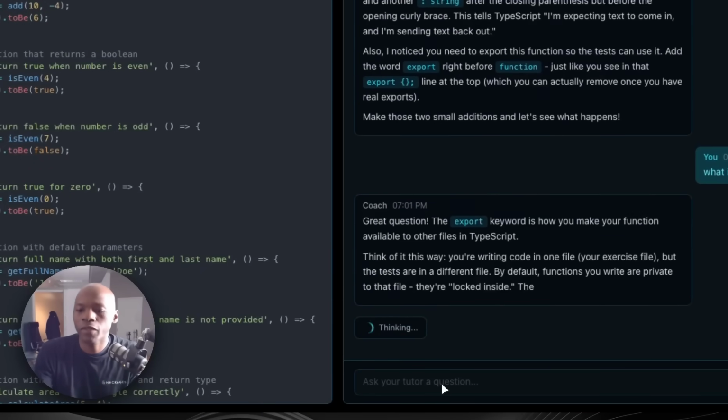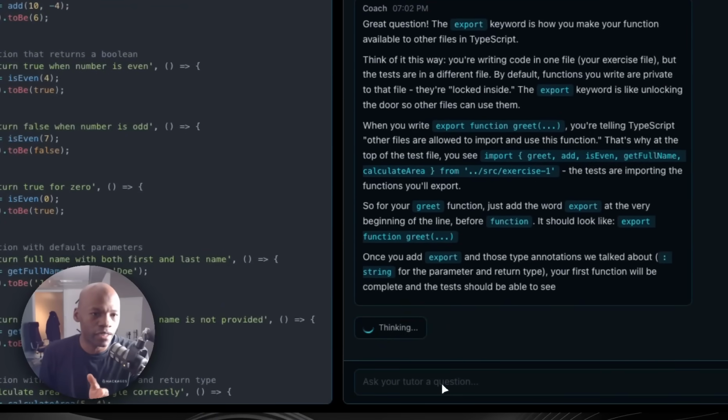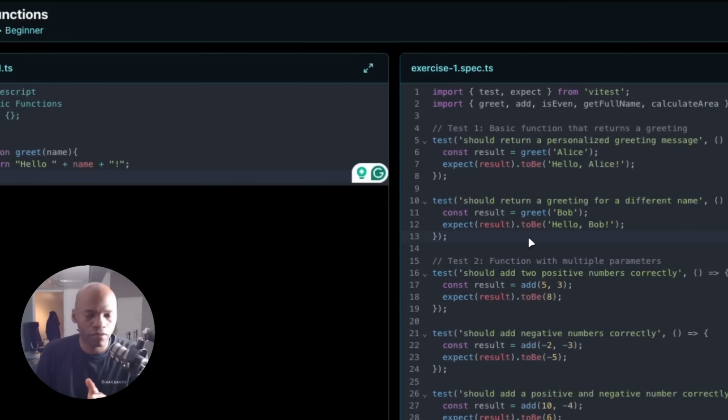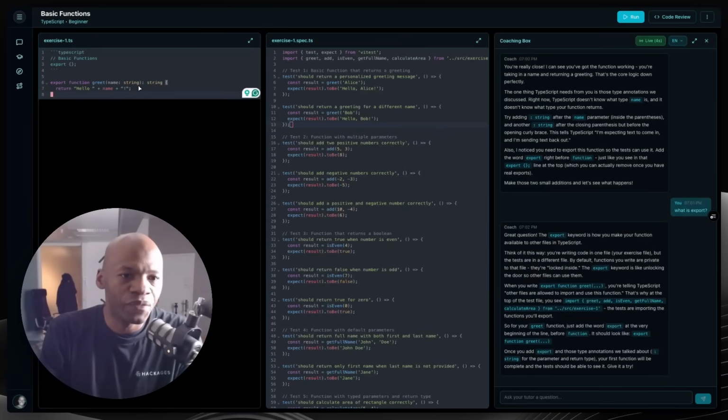Good question. The export keyword is how you make your function available to other files, right? So you have a file here and you make it available on this side. Okay, so here I'm going to add the export over there, right? And then how about the type? It says here do a string, and then here do a string. Okay, now we should be quite okay right here, and I can actually trigger the feedback. Yeah, the feedback is coming.